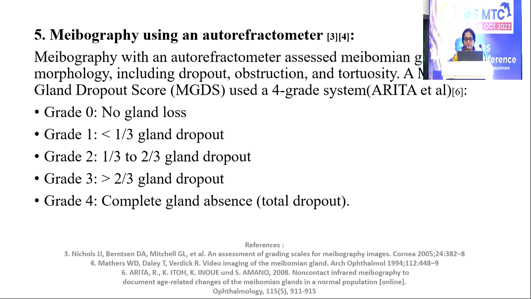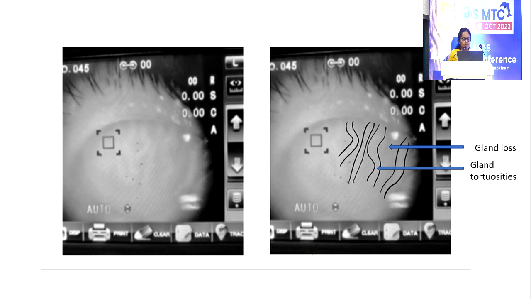Meibography is done using an autorefractometer, and we have used the 4 grading system as proposed by Arita et al. Grade 0 is no gland loss, grade 1 is less than 1/3 of the gland dropout, grade 2 is 1/3 to 2/3 of the gland dropout, grade 3 is more than 2/3 of the gland dropout, and grade 4 is complete gland absence. These are the meibography findings.